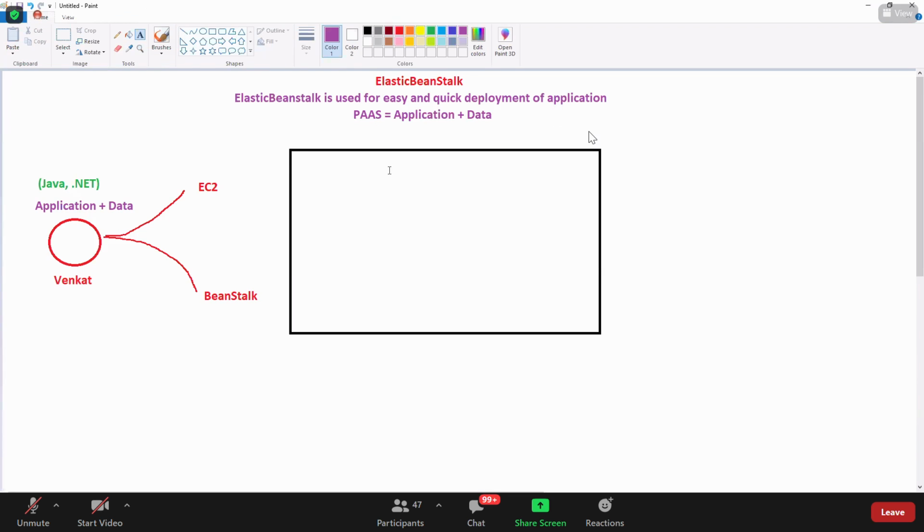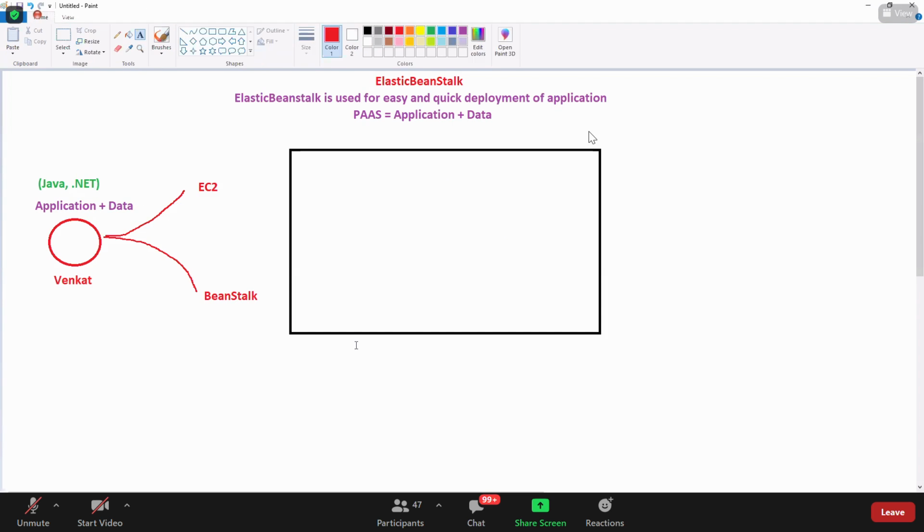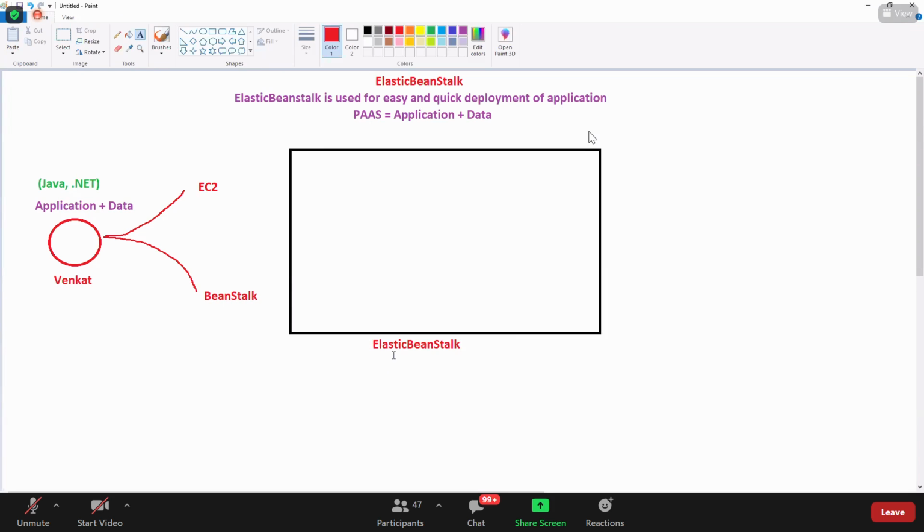No. Guys, you don't need to do anything as it is a platform as a service. You just give your application to Beanstalk. That's all. In Beanstalk, you will give the application, that's fine, but we need to do some configuration. We need to tell Beanstalk, hey Beanstalk, use this VPC.